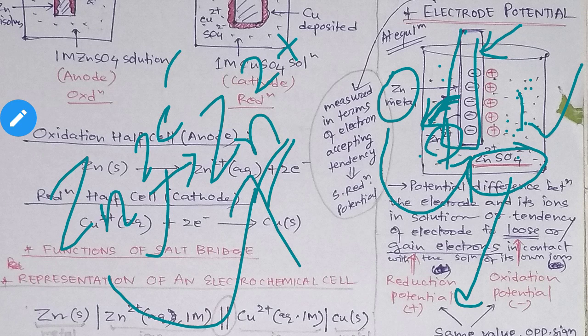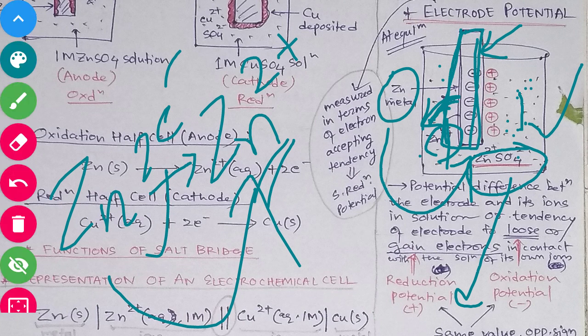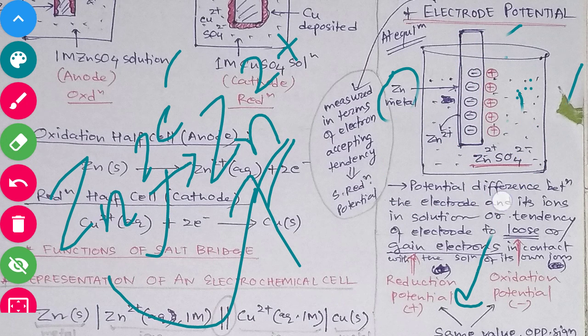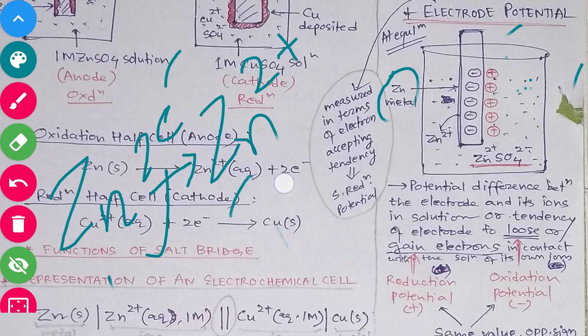Okay, so I have shown you this metal electrode will be negatively charged. So negative electrons will gather on this electrode, and hence we say that it is now negatively charged. Okay, now as this zinc metal will start forming this negative charge, what will happen?